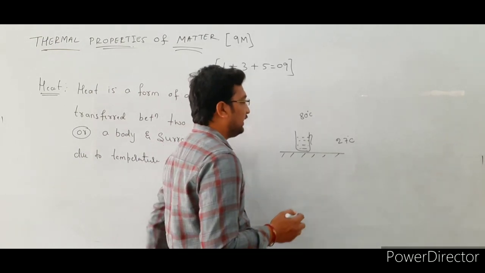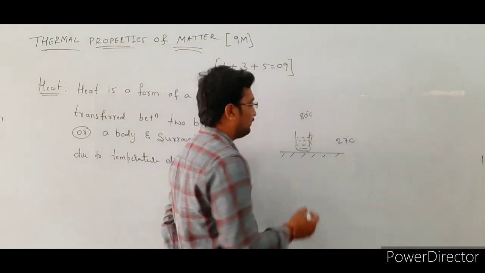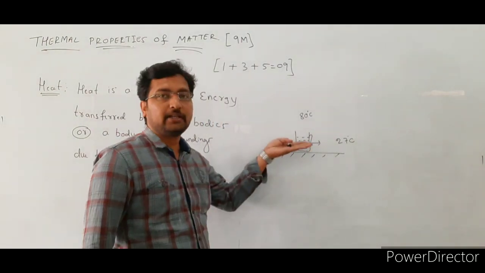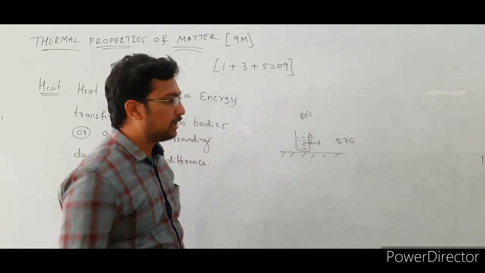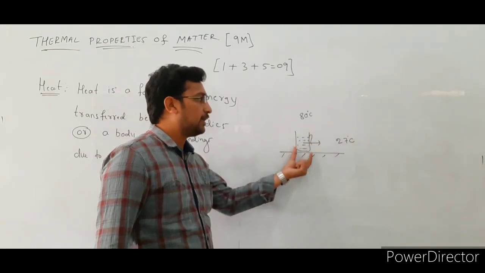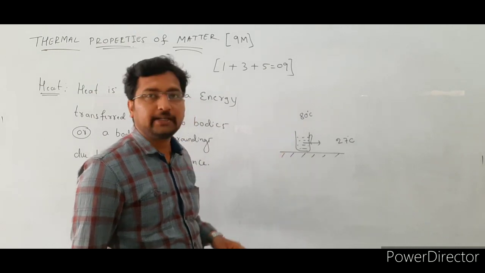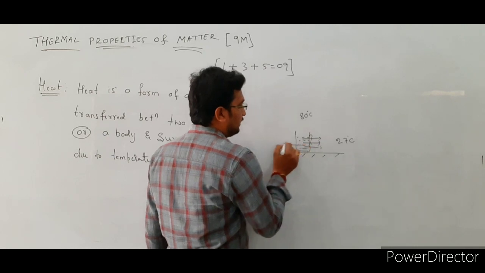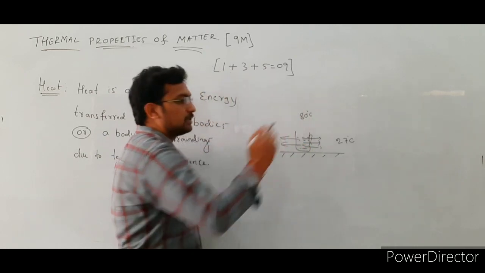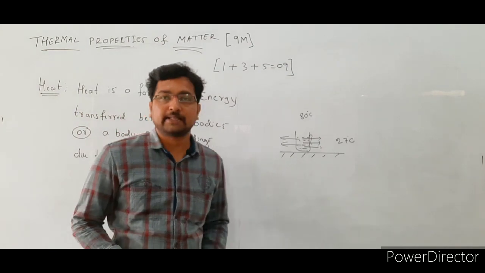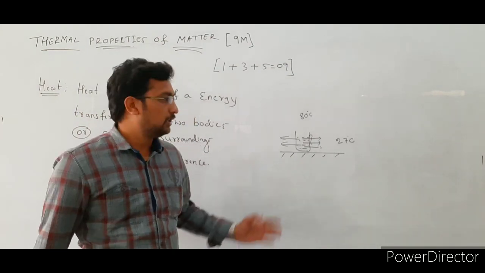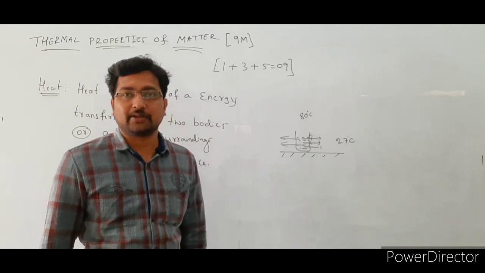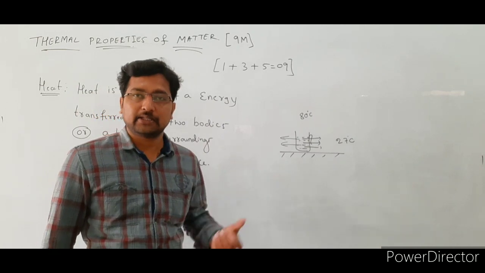So in this case, heat is transferred from the tea to the surroundings, from the higher temperature region to the lower temperature region. The temperature of the tea is more compared to the surrounding temperature, so that's why heat is transferred from tea to surroundings, until both the bodies attain a common temperature. That is known as thermal equilibrium. We will discuss this topic later.